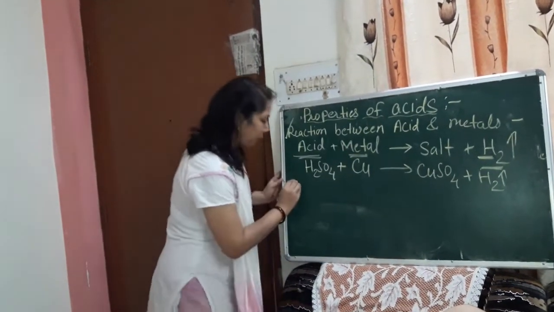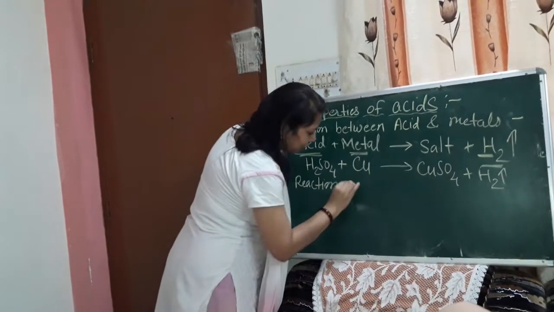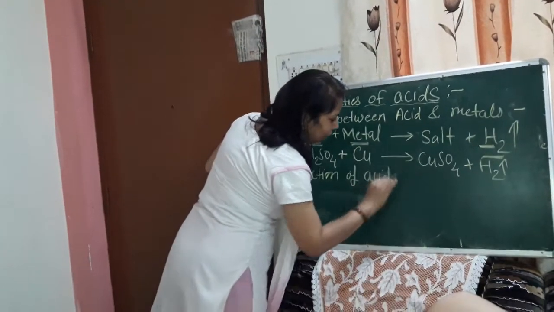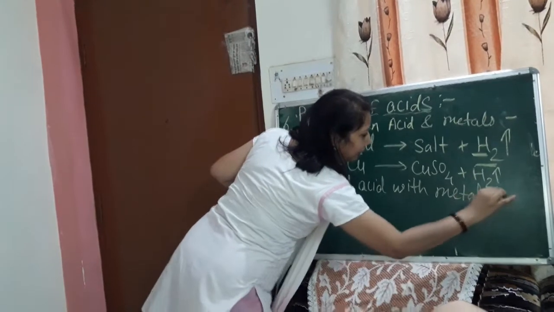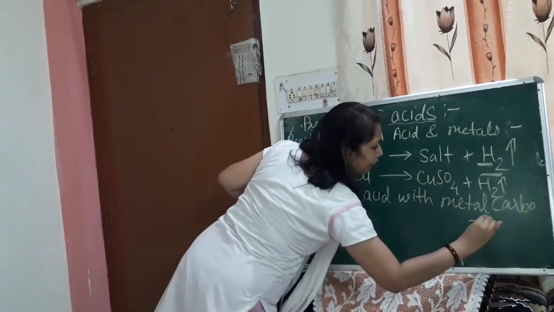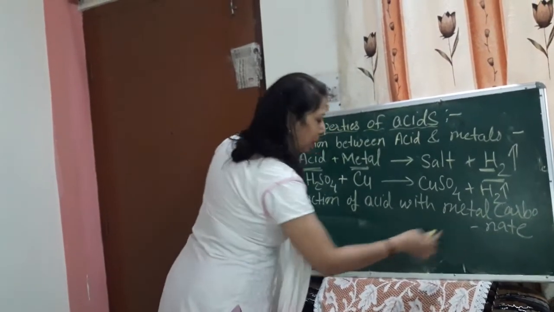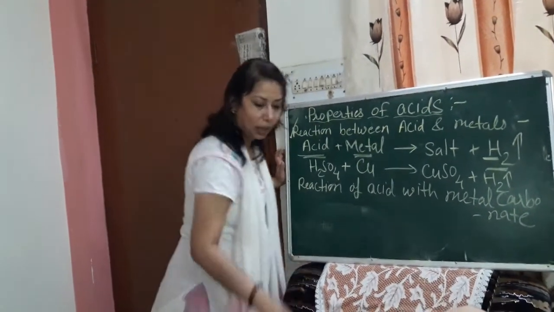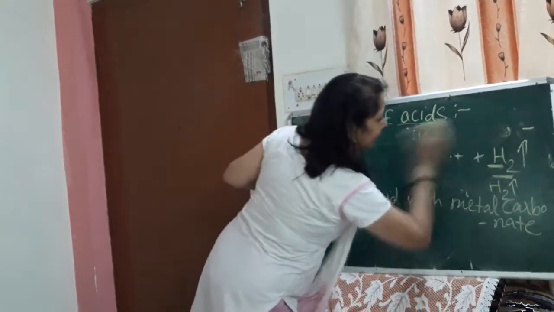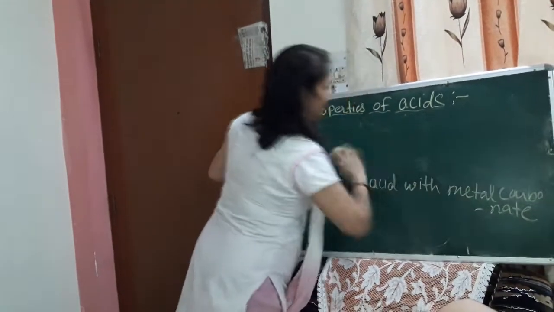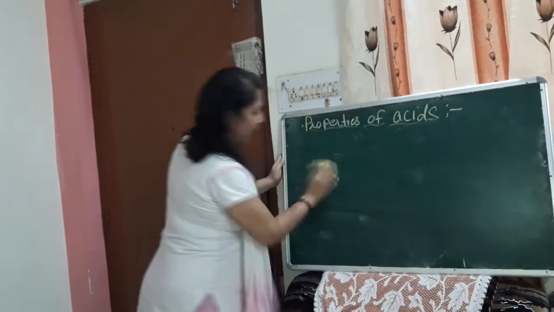The second very important property is the reaction of acid with metal carbonate or metal hydrogen carbonate also. In place of metal carbonate we can take metal hydrogen carbonate also. What reaction will take place between both? Let me explain this. This is a very important equation, so you have to learn this in the proper way.